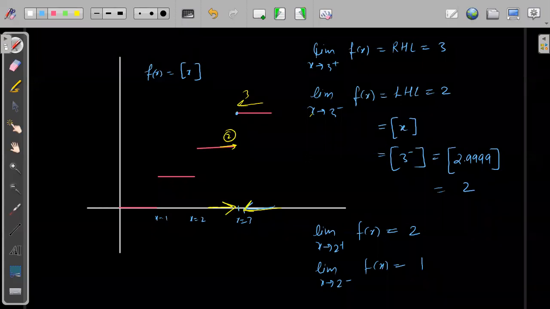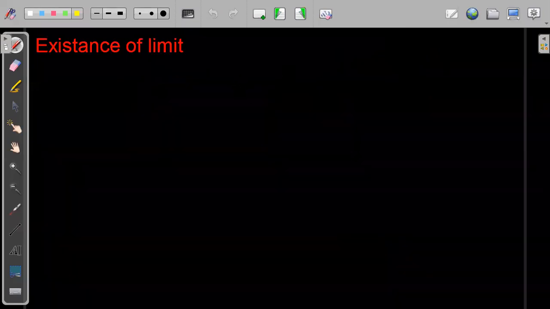So that means sometimes the left hand limit and right hand limit might not be the same. They can be equal also, and they can be non-equal also. So, limiting values. Now, if this is happening, what do we say about the existence